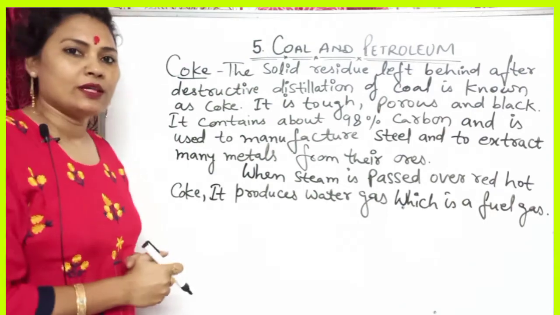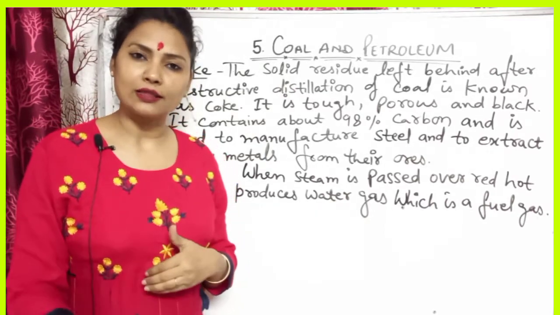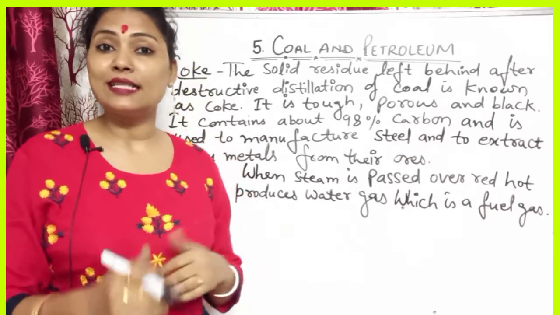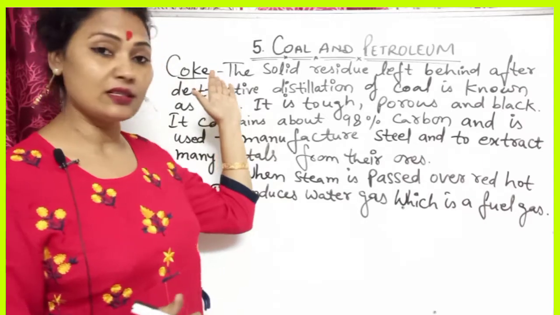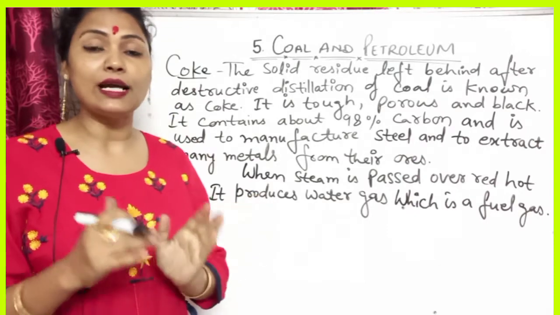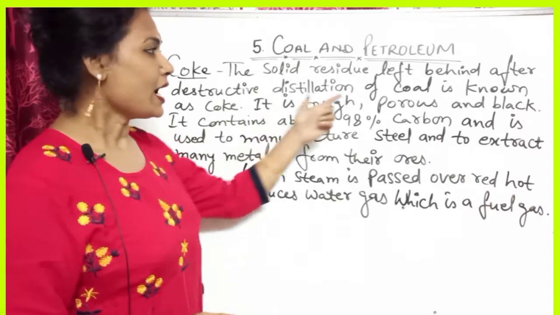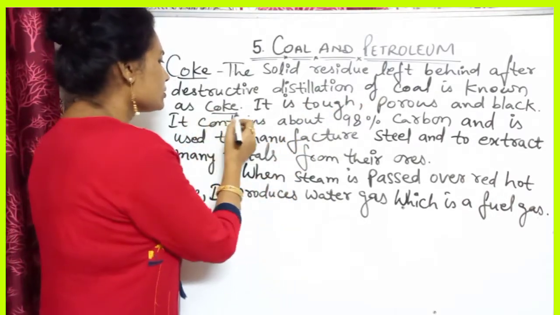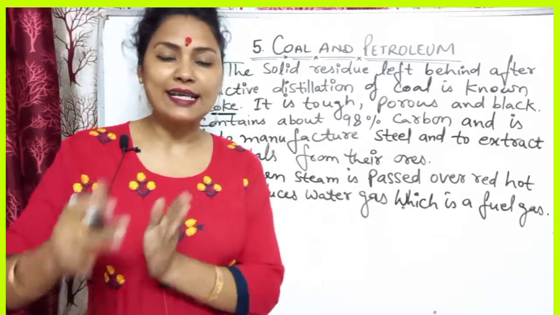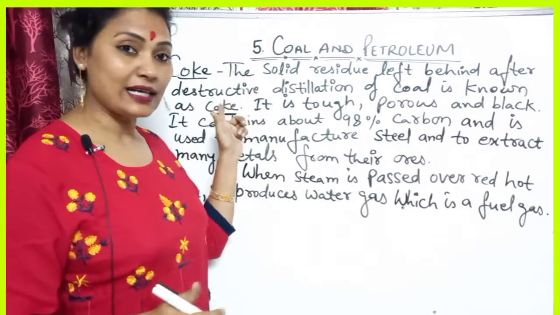So what is coke? Coke is a solid residue. When we do the destructive distillation, some residue is left behind. That residue left after the destructive distillation of coal is known as coke. So the substance left as a residue after the destructive distillation of coal is coke.